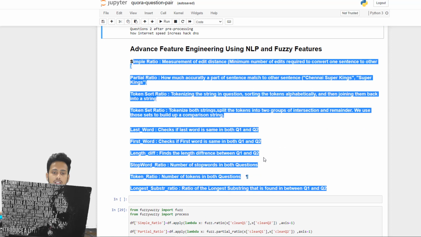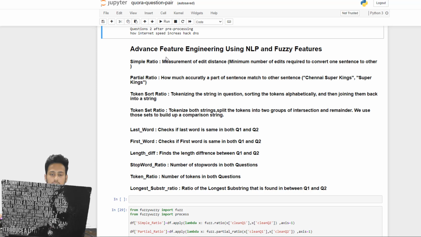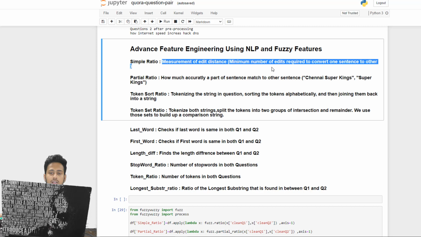So the first one is simple ratio. What is simple ratio? Here you can see measurement of edit distance, which means given one text, what is the minimum number of edit operations that you need to do to convert it into a different text? Let's understand it this way. You are given question one. How many edits do you need to do in question one to convert it into question two? That is what is asked here.